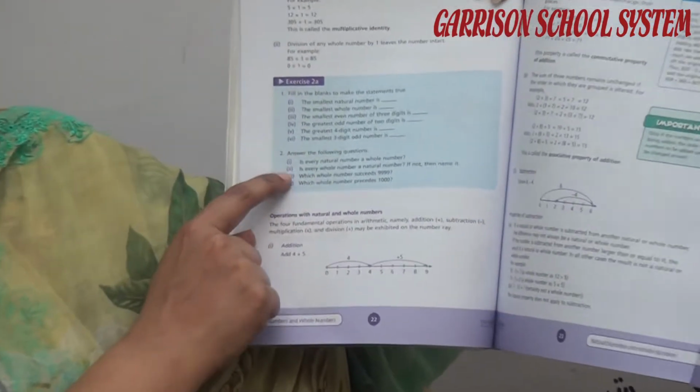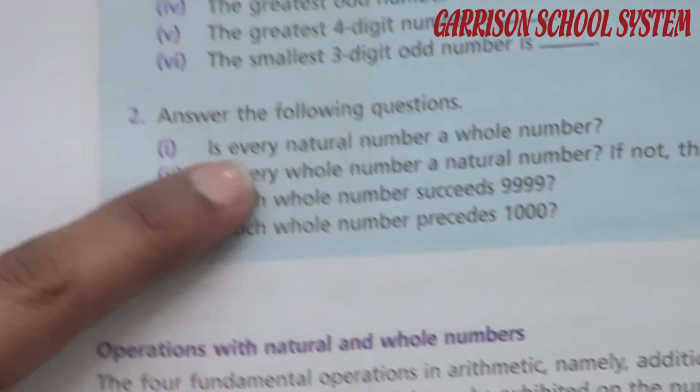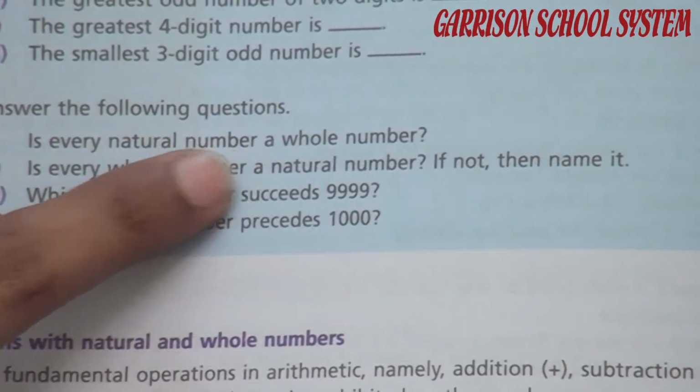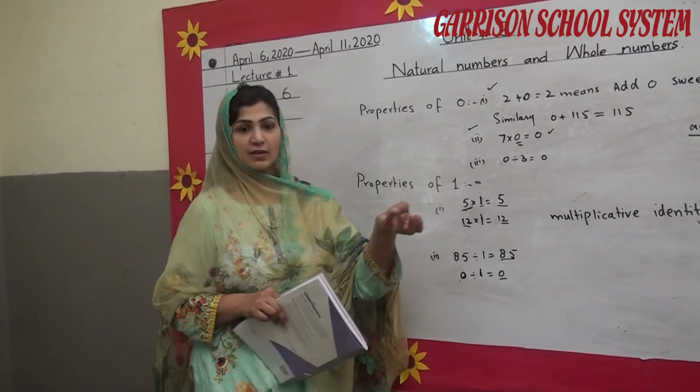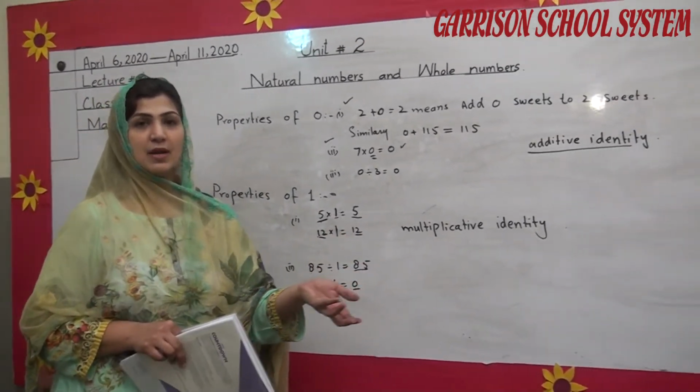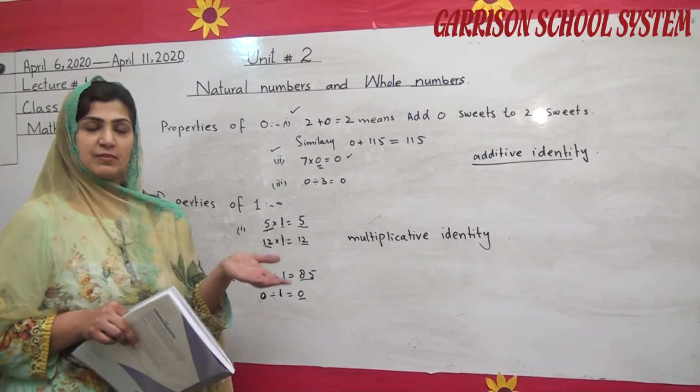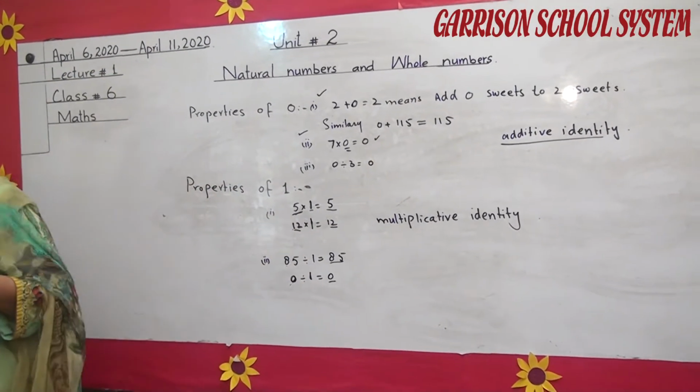And question number 2, answer the following question: is every natural number a whole number? Yes, students. Is every natural number a whole number? Yes, every natural number is a whole number, but not 0.